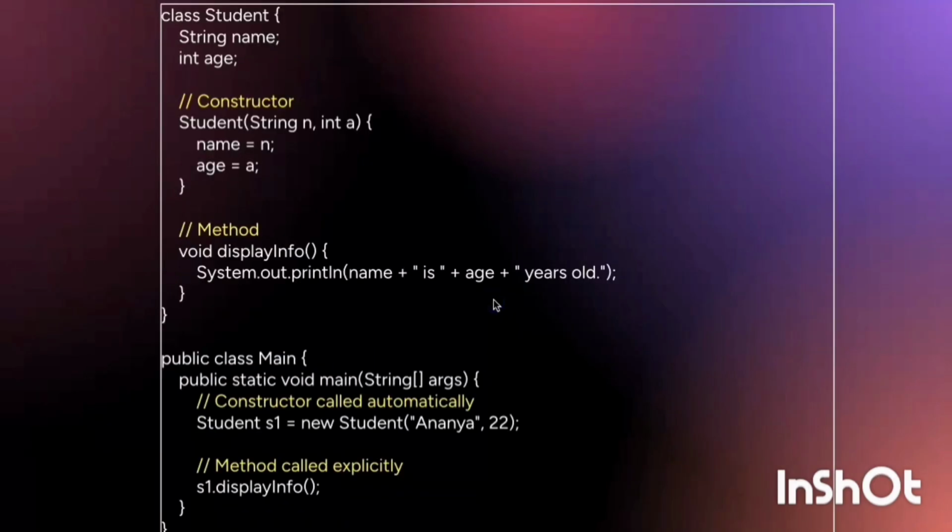Here is an example of a constructor and a method. The constructor has the same name as the class, Student. The method has a different name. The constructor is called automatically, the method is called explicitly.